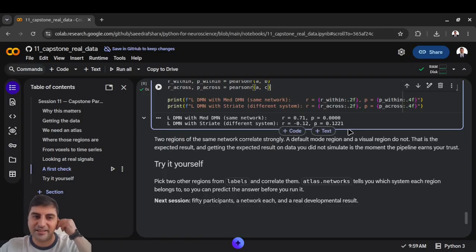Next session is the finale. Fifty participants, 25 children and 25 adults. A connectivity matrix for each, a network for each, and one question decided in advance. Does the default mode network become tightly integrated between childhood and adulthood? We will get an answer. It will be a real one, and it will take about 15 lines of code.